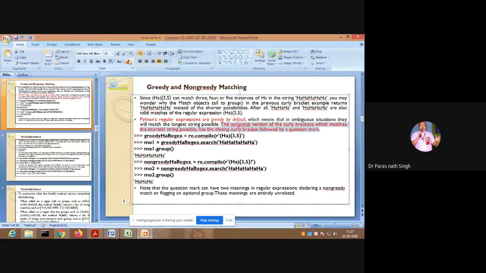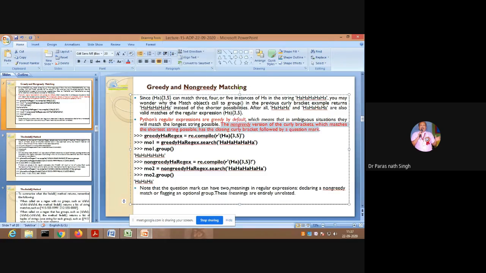So here is the difference. If it is followed by a question mark, it is non-greedy. If it is not, it is greedy. Greedy means that in ambiguous situations, it will match the longest string possible. Non-greedy means matching the shortest string possible.